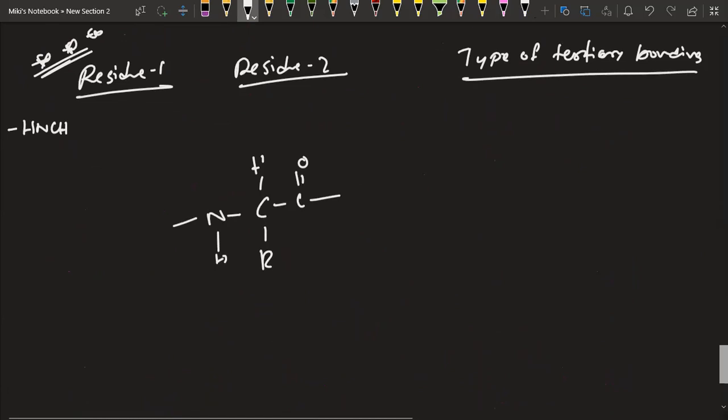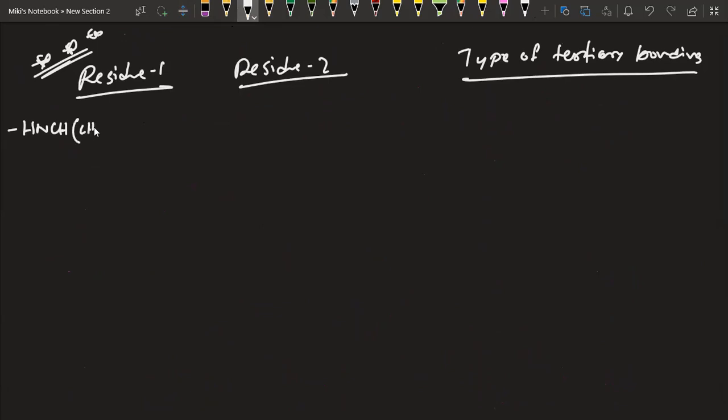Okay, yeah. Now from here we get, let's say, this is our side chain, which is CH2, CH2, CH2, CH2, and NH2. Finally, we have the CO group. This is residue one. Residue two is, let's say, H, N, CH, CH2, CH2, COOH, and we have the CO group here.